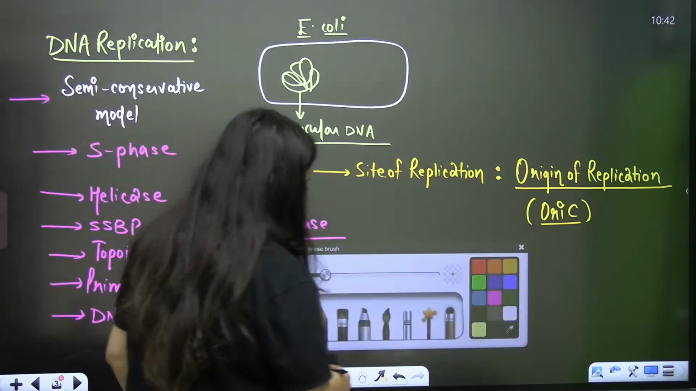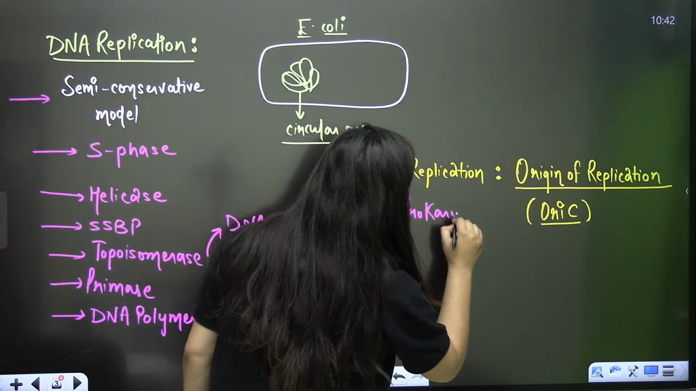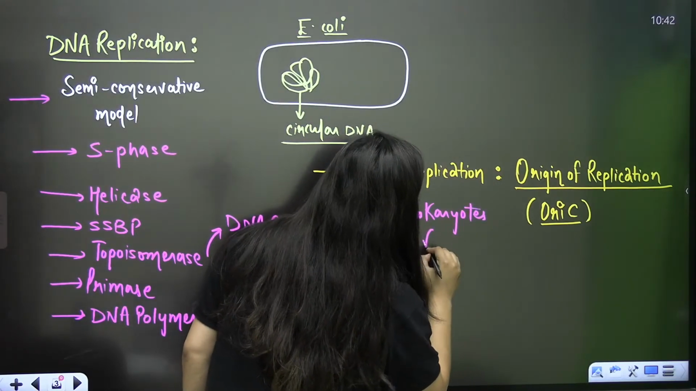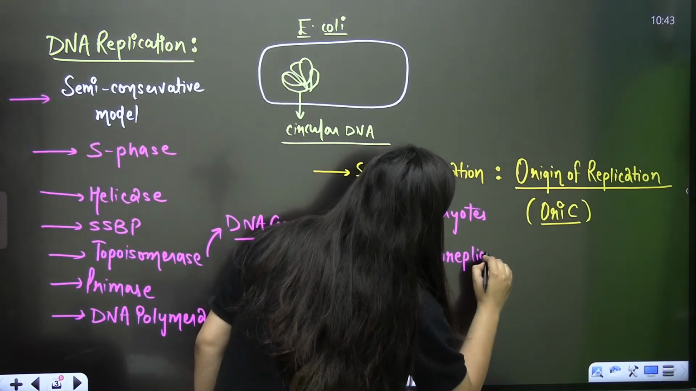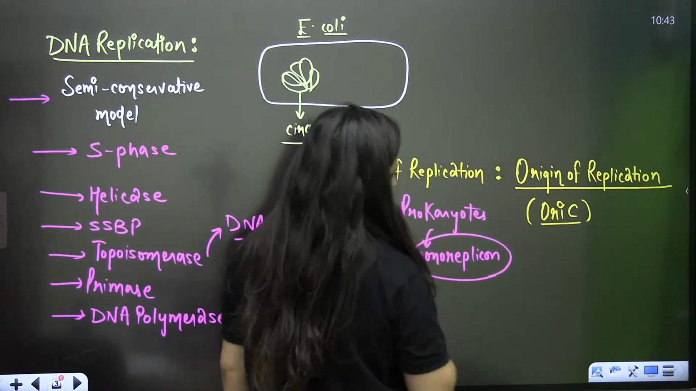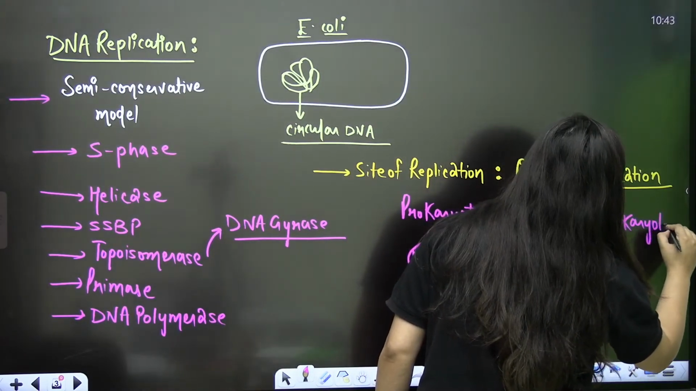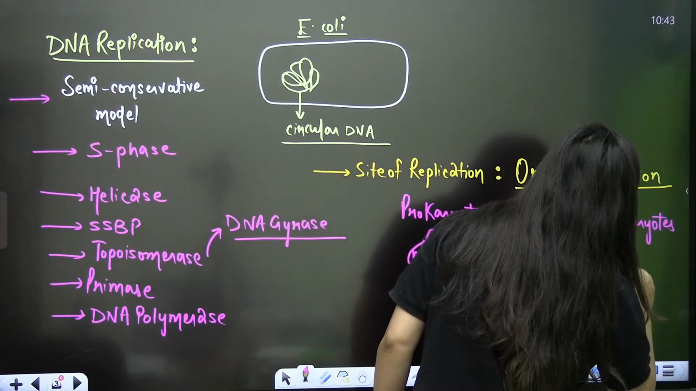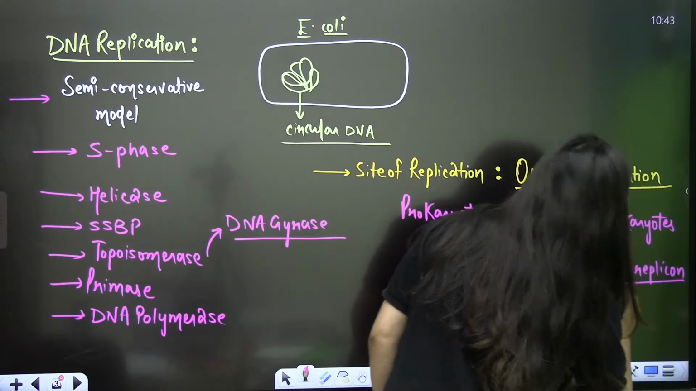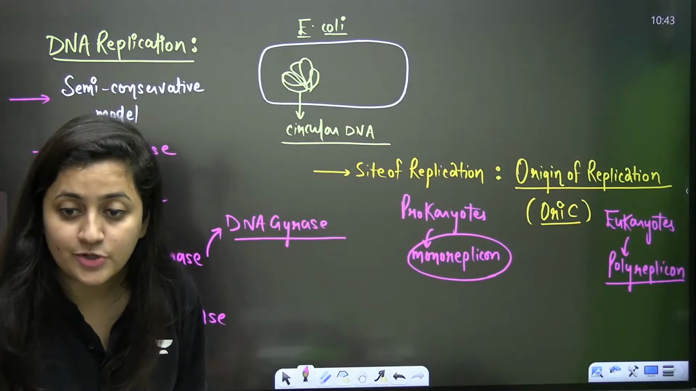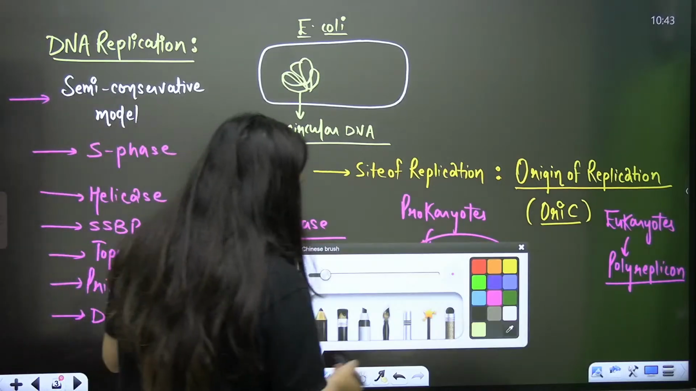And again, let me remind you this thing. In the case of bacteria, in the case of prokaryotes, it is going to be monoreplicon. There is only one point from where the replication will start. But in the case of eukaryotes, there will be many origins of replication. That is going to be polyreplicon. That is something very important.